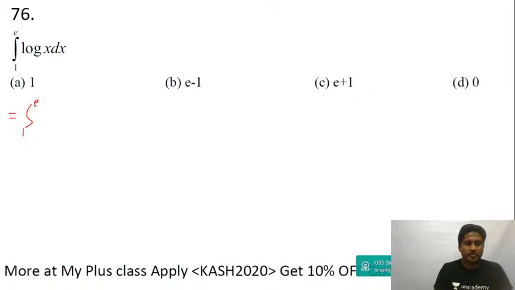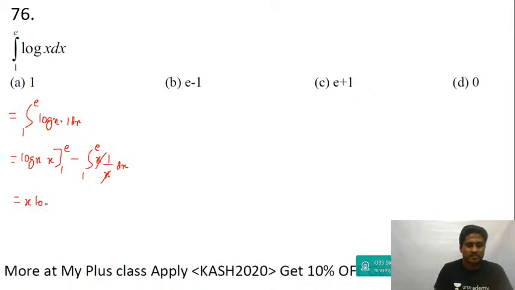Integration of 1 to e, log x can be written as log x into 1. Integration of log x is x log x minus x only, no? It is done by parts. First function is log x, integration of dx is x, minus integral of second, and differentiation of log x is 1 by x. This will cancel. So you get this as x into log x minus x between the limits 1 to e.